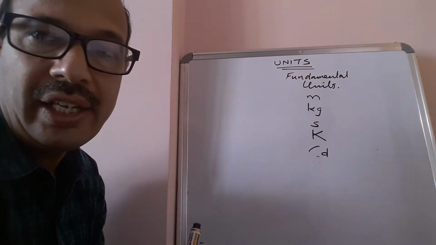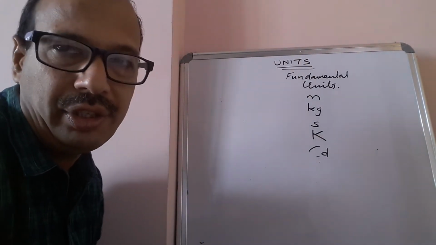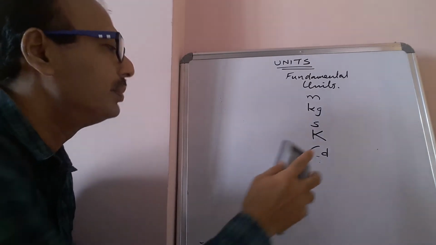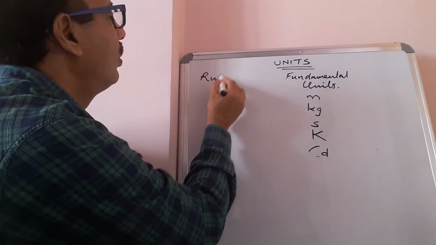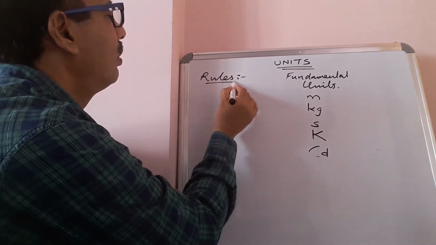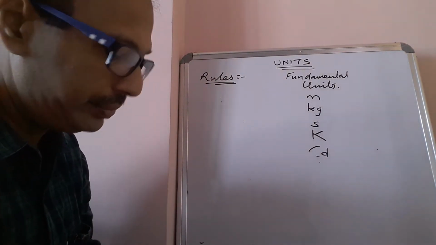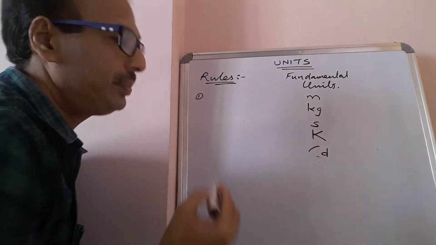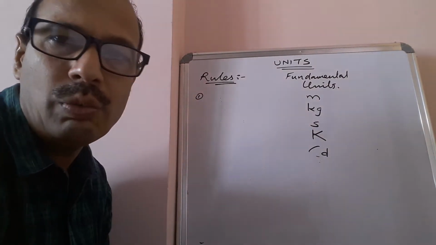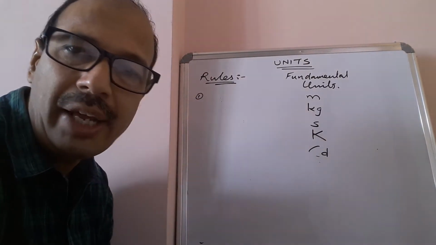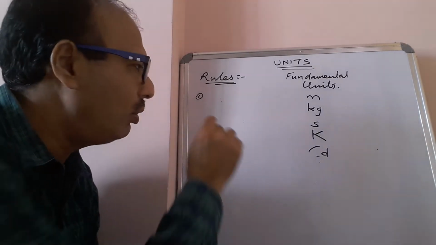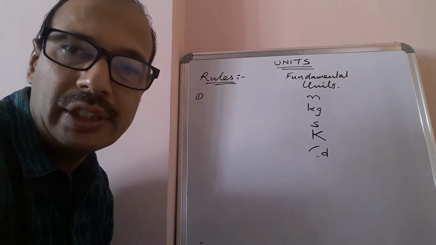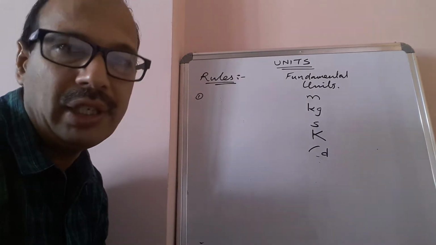Now we will see the rules for writing units. There are some rules. The first one is, if you want to write the full name of a unit, you should write it only in small letters. You should not use capital letters.